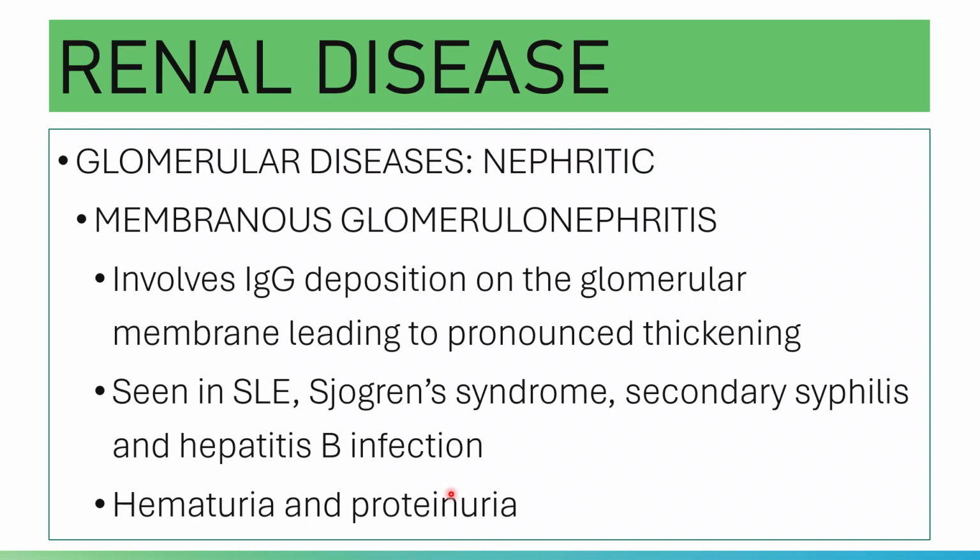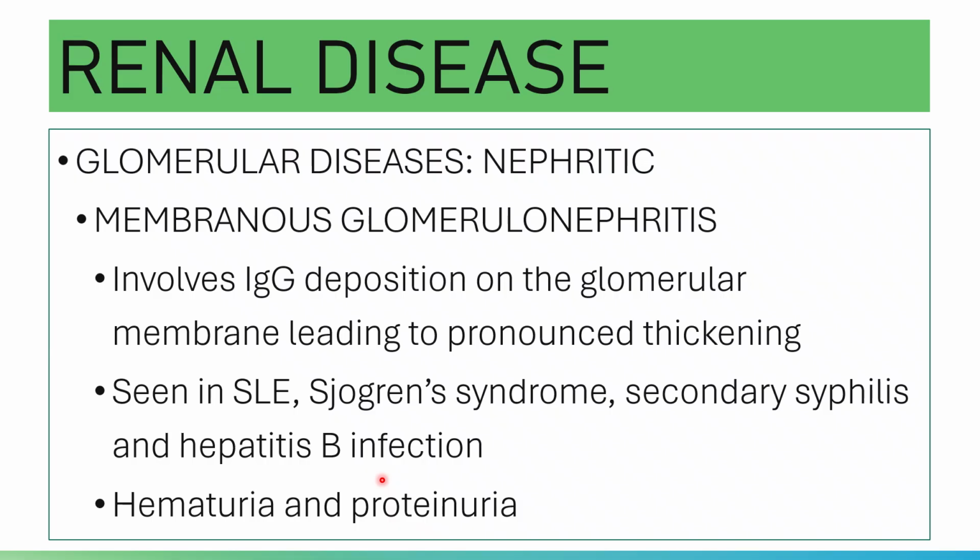The proteinuria seen can reach concentrations similar to nephrotic syndrome. Please note that red blood cell casts are rare in membranous glomerulonephritis, but microscopic hematuria is common.